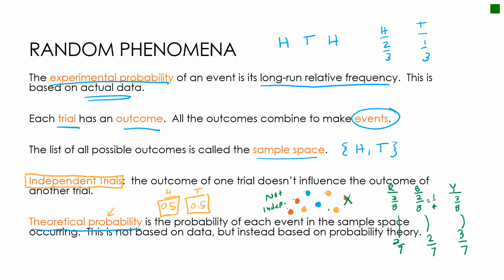So again, the theoretical probability, and we're going to talk much more about all of this in the slides to come. This is just a good introduction. Theoretical probability is the probability of each event in the sample space occurring, and it's not based on data, but instead based on probability theory. So these probabilities that I came up with here, that was theoretical, based on the fact that there were 8 marbles and 3 were red, or here, based on the fact that there's 2 sides of a coin, and one of those 2 sides is heads.